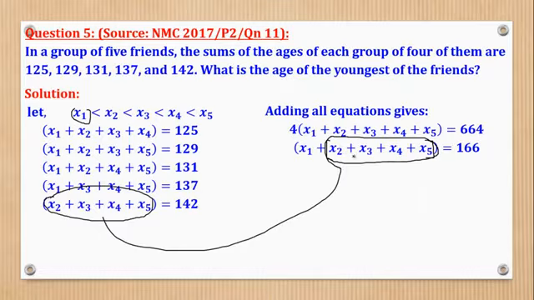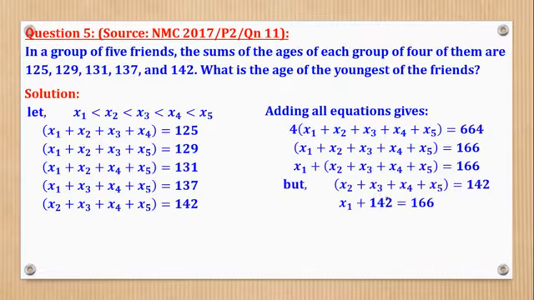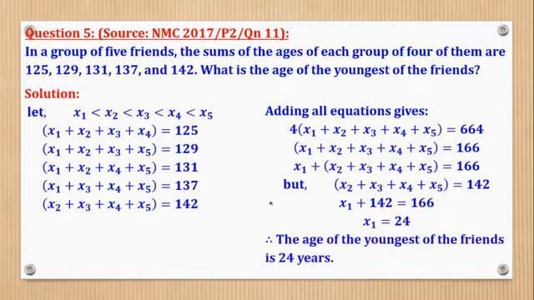Because here it has x2 plus x3 plus x4 plus x5. What about here? It also has x2 plus x3 plus x4 plus x5. So the whole of this sum is equal to 142. Therefore, I'll replace it with 142, to give you that. Now, is there a way of making x1 the subject? Of course, by taking this one to this side to give you x1 as 24. Therefore, the age of the youngest is 24 years.